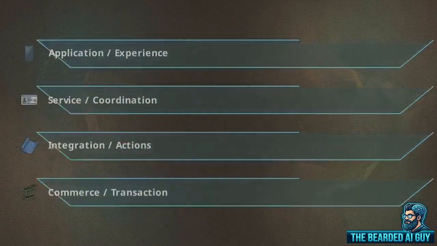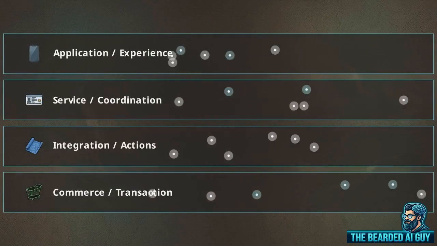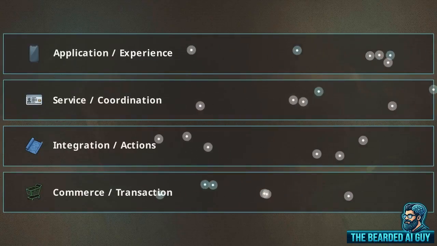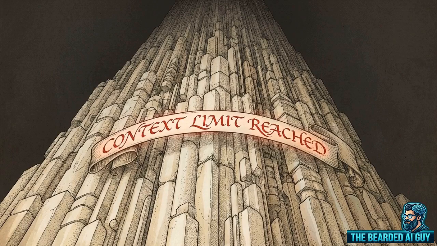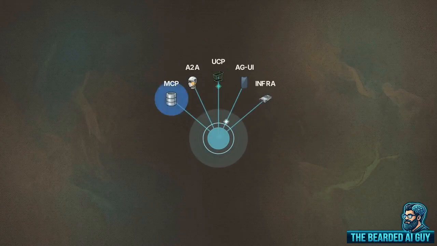The industry has already moved toward a layered, multi-protocol stack that isolates specific agent behaviors into distinct network layers. Scaling an agentic system requires breaking the monolith apart. You cannot build a resilient network by simply buying a larger context window. You build it by distributing specialized tasks across specialized network protocols.